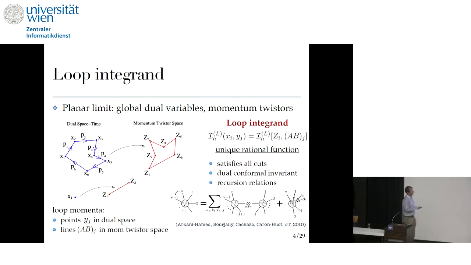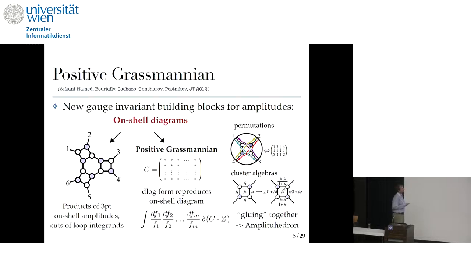In planar N=4, it also has this dual conformal symmetry, and you can then use some other method to construct it, for example, using recursion relations from the lower-point and lower-loop amplitudes. Now, one set of building blocks that show up in these recursion relations are gauge invariant functions called on-shell diagrams, which are just products of 3-point amplitudes.